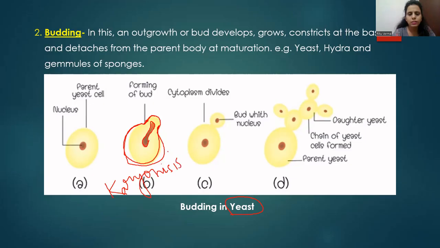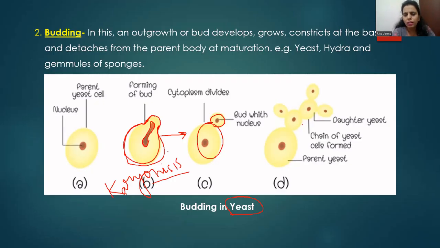After the nucleus gets completely divided, you can look here in picture C. The nucleus is completely divided. On top of the parent body there is a small bud-like structure. This bud has its nucleus, and this is the parent body with its own nucleus.